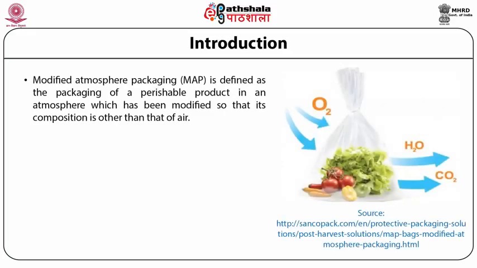Modified atmosphere packaging (MAP) is defined as the packaging of a perishable product in an atmosphere which has been modified so that its composition is other than that of air.